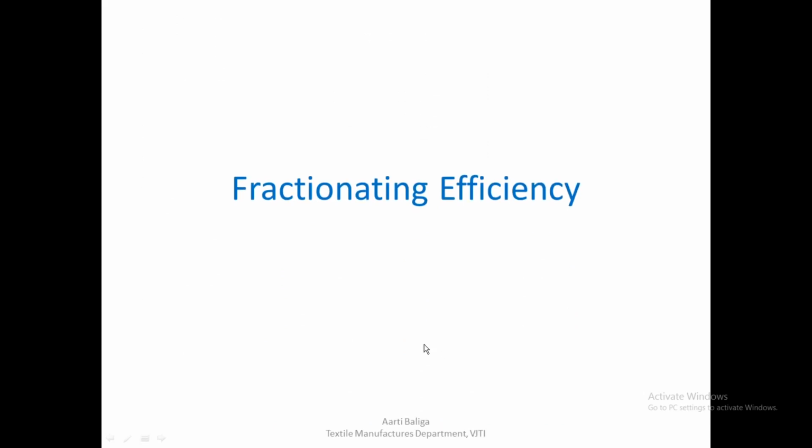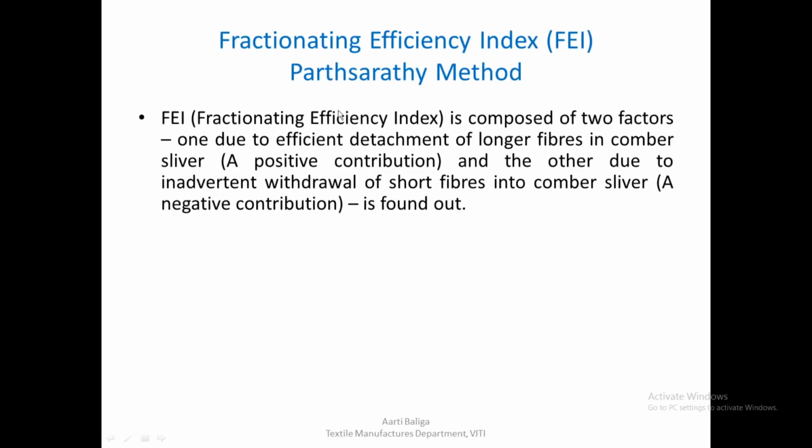So having seen all the factors that basically influence noil percentage levels, and to a certain extent some of the factors influence the quality of the sliver in terms of irregularity and other things, let us see how we can control the quality of the noil, which is the only factor that is remaining to be discussed, and that can be judged or evaluated by something known as fractionating efficiency. So first of all, let us understand what is fractionating efficiency.